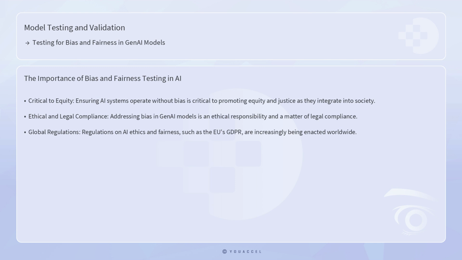Despite the challenges, the importance of testing for bias and fairness cannot be overstated. As AI technologies continue to permeate various aspects of society, ensuring that these systems operate without bias is critical to promoting equity and justice. Moreover, addressing bias in GenAI models is not only a matter of ethical responsibility, but also of legal compliance, as regulations surrounding AI ethics and fairness are increasingly being enacted worldwide. For example, the European Union's General Data Protection Regulation includes provisions that mandate fairness in automated decision-making systems.